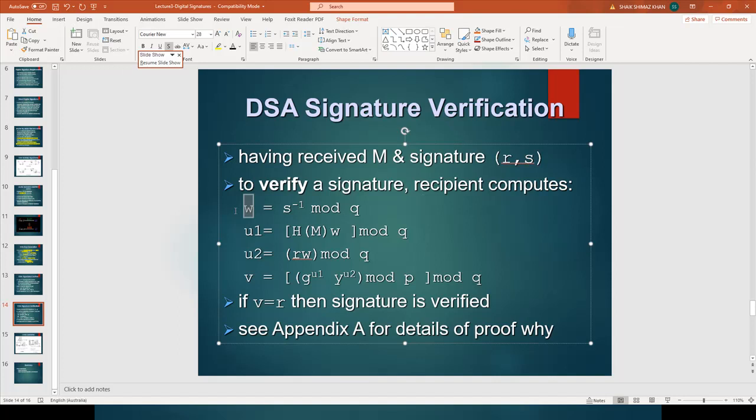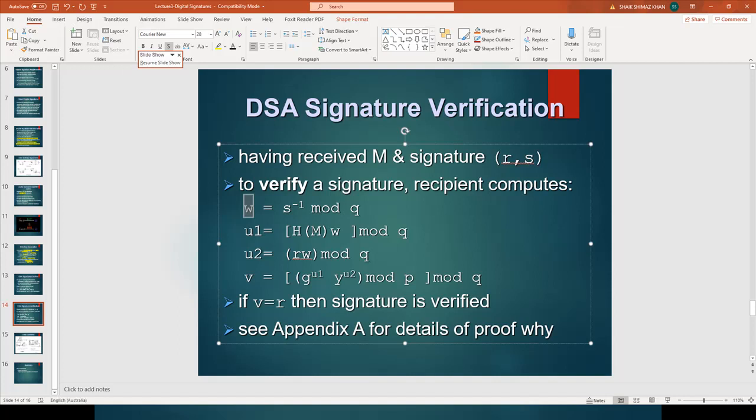The recipient would calculate the value W. R and S are coming from the sender; R and S is the digital signature. From that, S is taken, and S to the power minus 1 is calculated, mod Q. So you get W. S minus 1 mod Q is W.